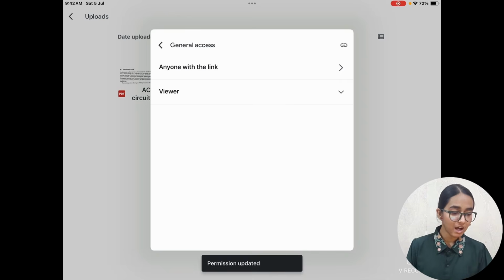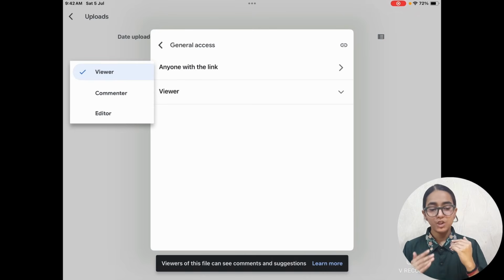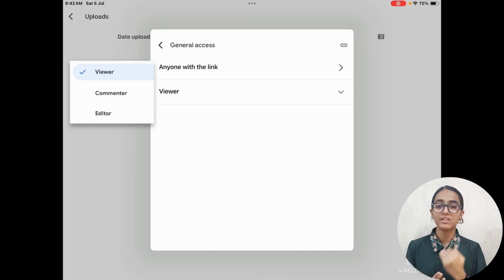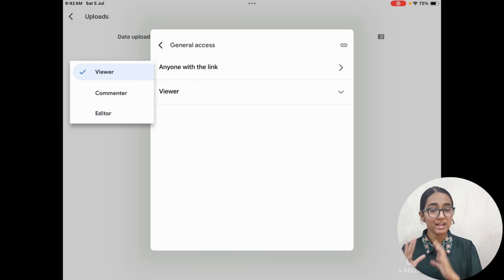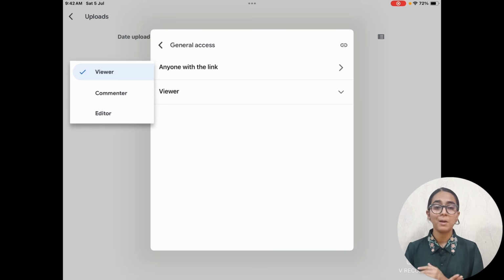After this happens, again click on viewer and you will have to select the viewer option. If it is anything else, click on viewer, because if you choose commenter, then anyone will be able to comment on your PDF. If you choose editor, then anyone will be able to make changes in your PDF or the document that you are uploading. So make sure that it is on viewer.